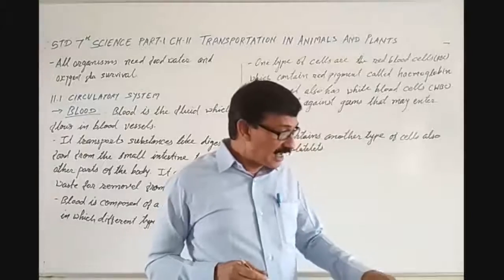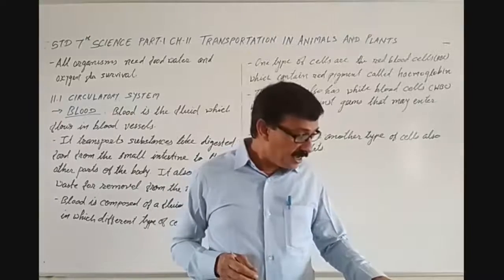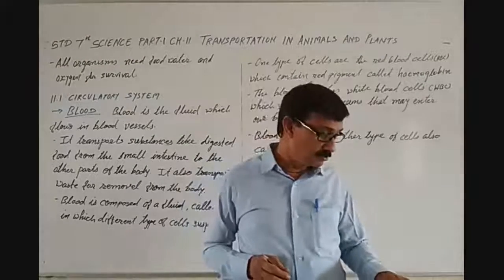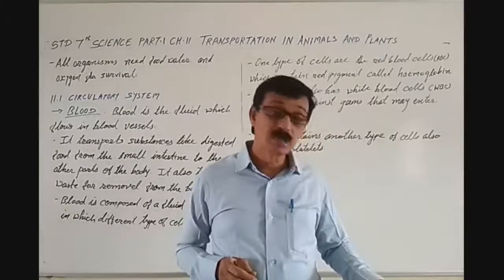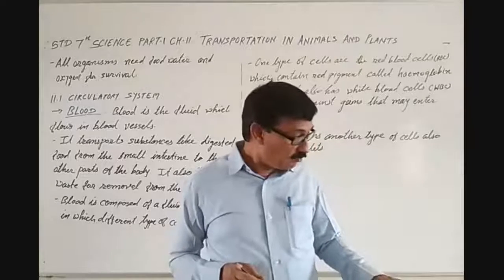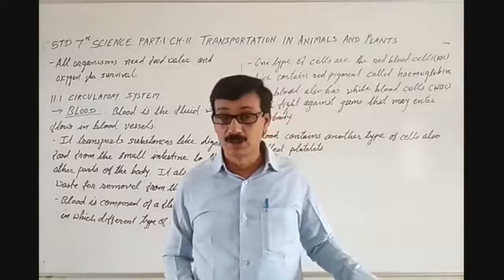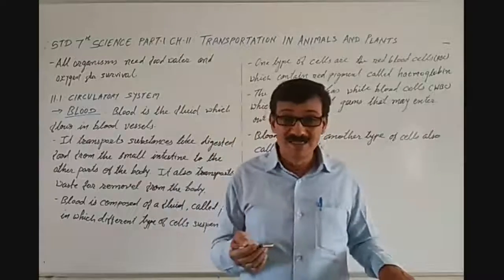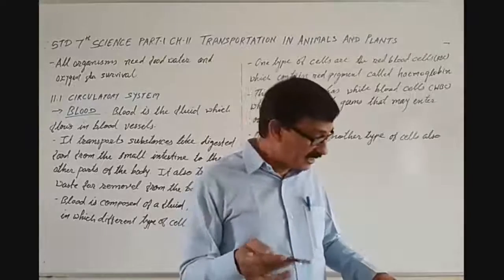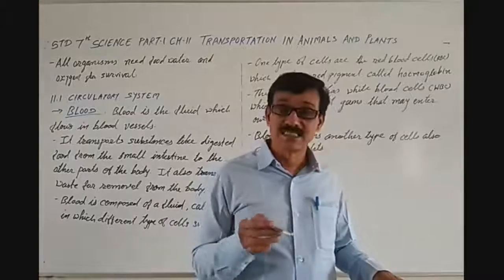They function to transport substances and together form the circulatory system. So in blood vessels they transport blood, and together with that they transport substances.